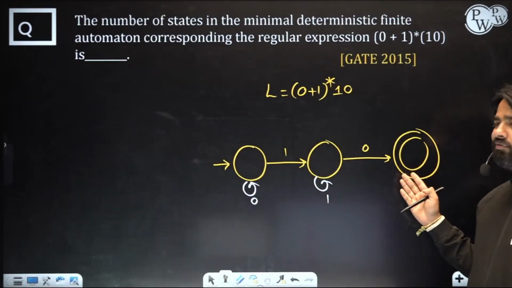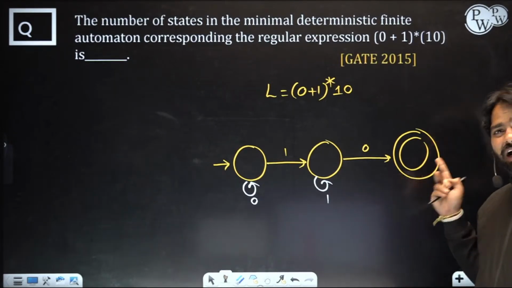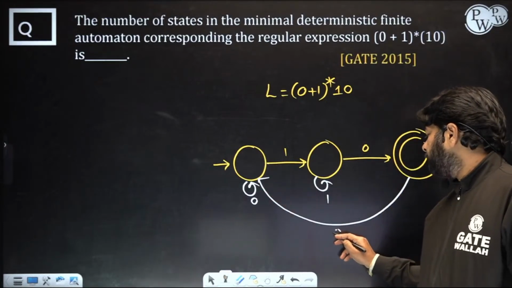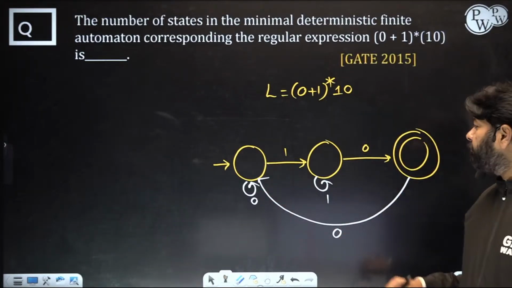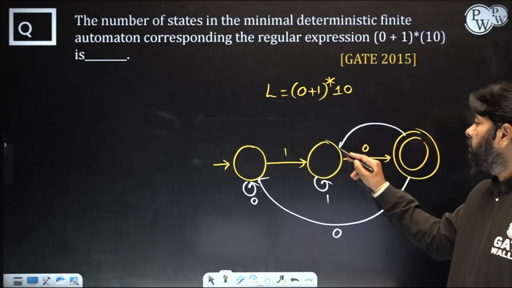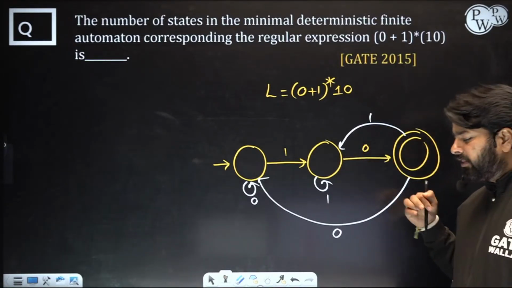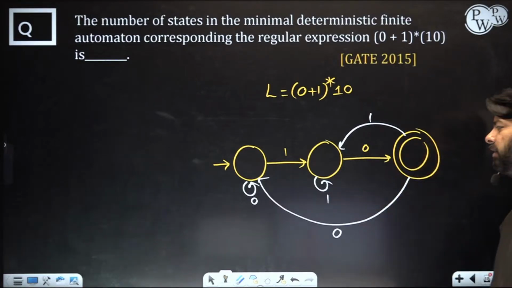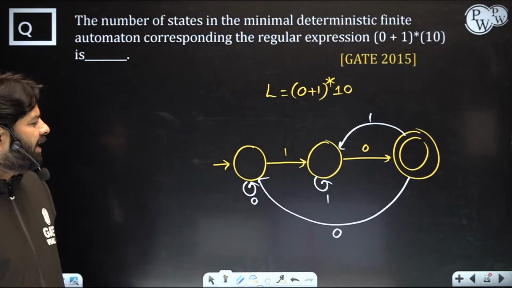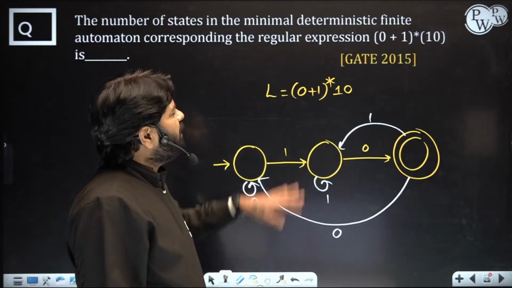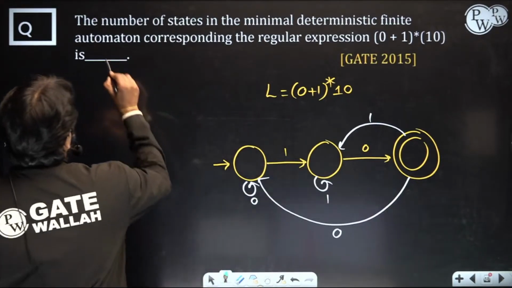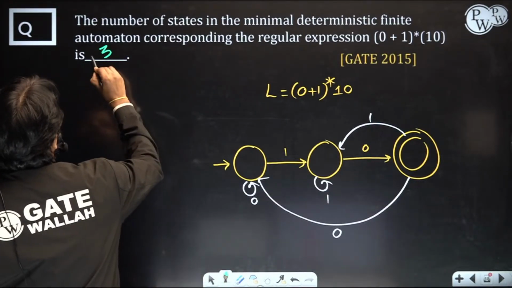And after ending with 1 0, if 0 comes, again you need to look for 1 0, that's why you will go to the initial state. But after 1 0, if 1 comes, you can go to the previous state. Again when 0 comes, you can come back to the final. So whenever the string ends with 1 0, you can come to the final. So this is the final machine, which requires just 3 states. Designing the DFA might take time, but answering the number of states is so easy, and you can follow the shortcut too. So the number of states will be 3.